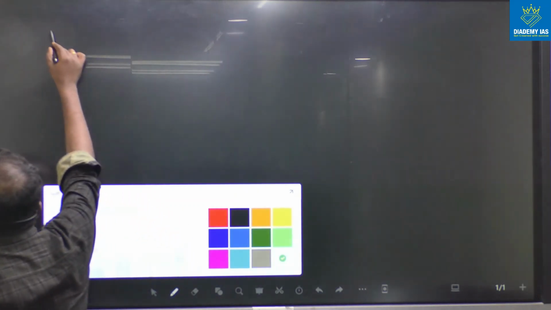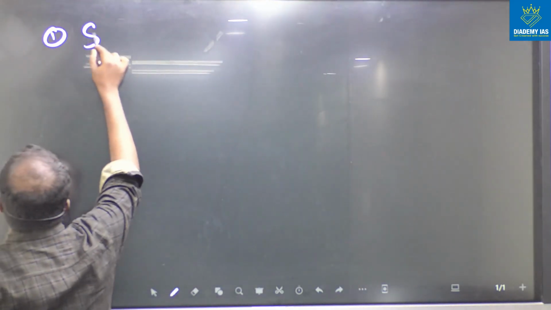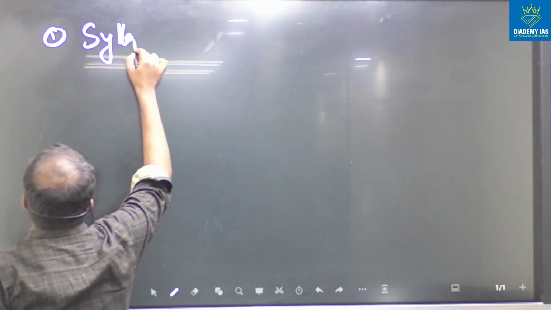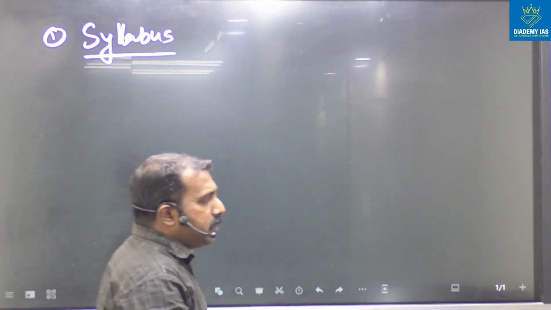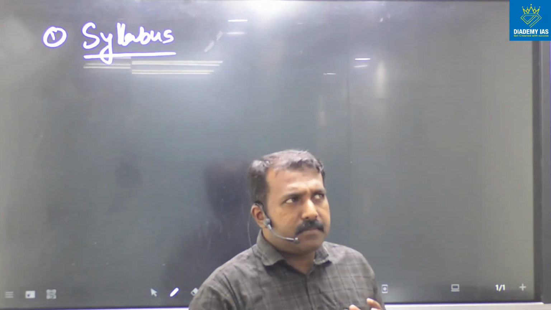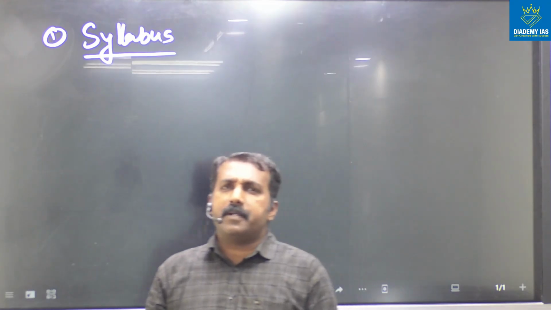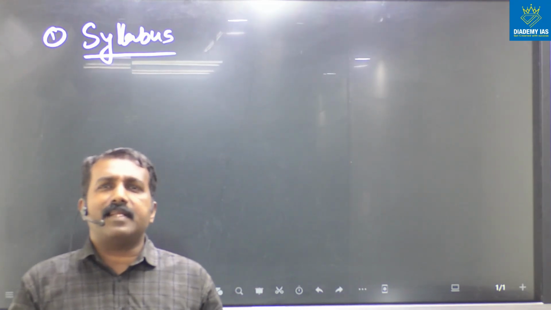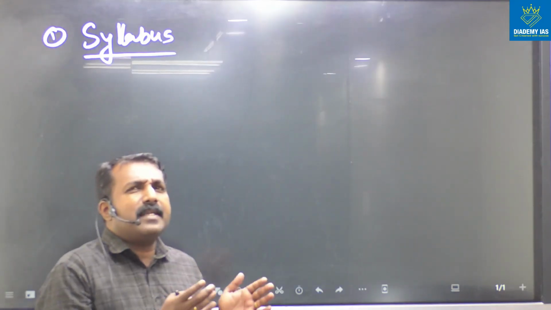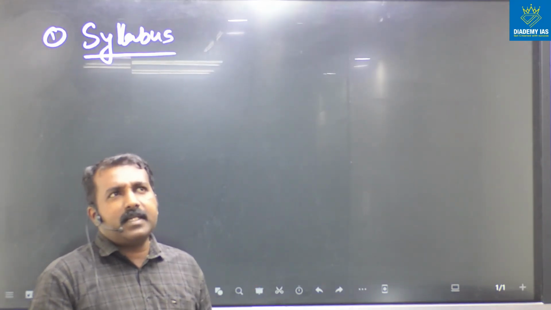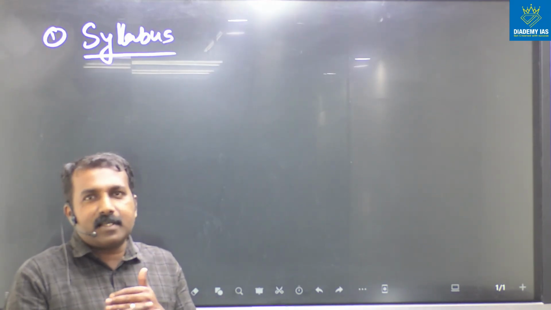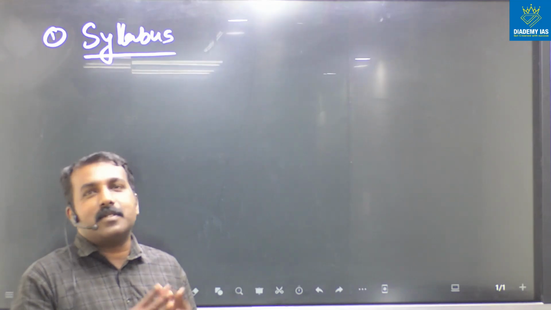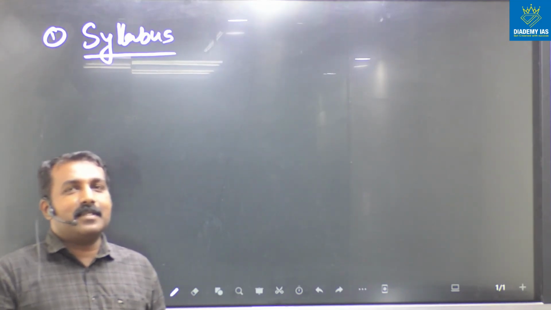So let's start with the syllabus. You know that compared with other optional papers, the English literature syllabus is comparatively very short. But the syllabus is short, and at the same time, some works are very lengthy. That is a contradictory concept.